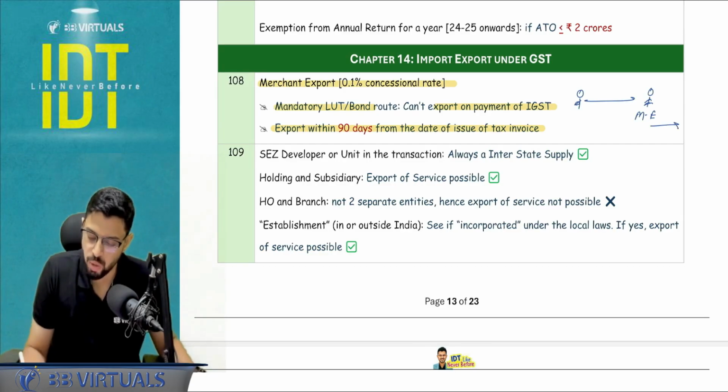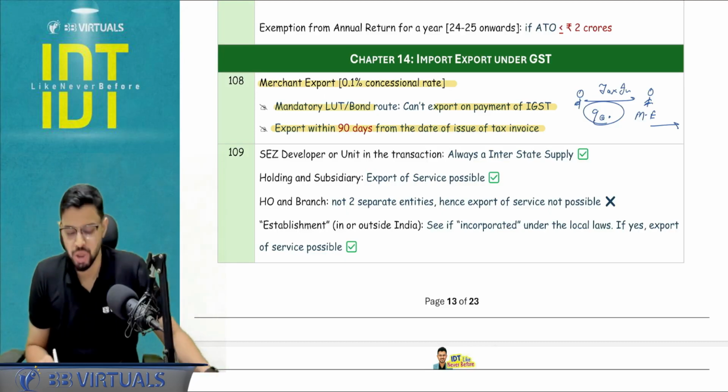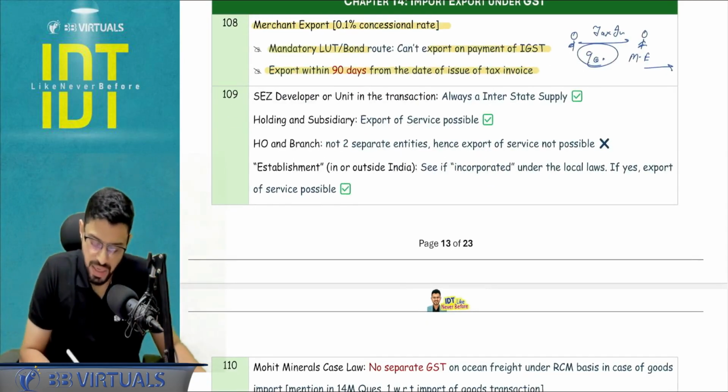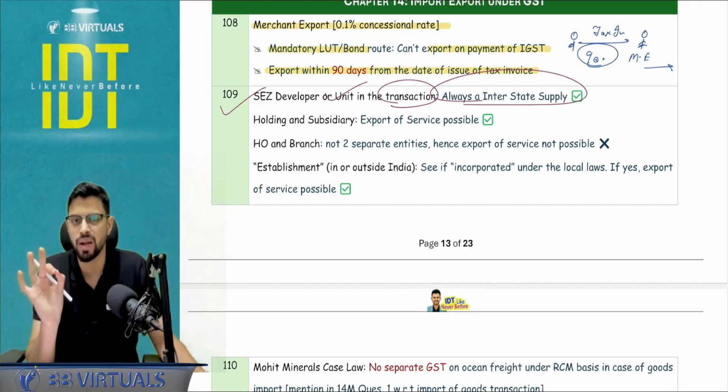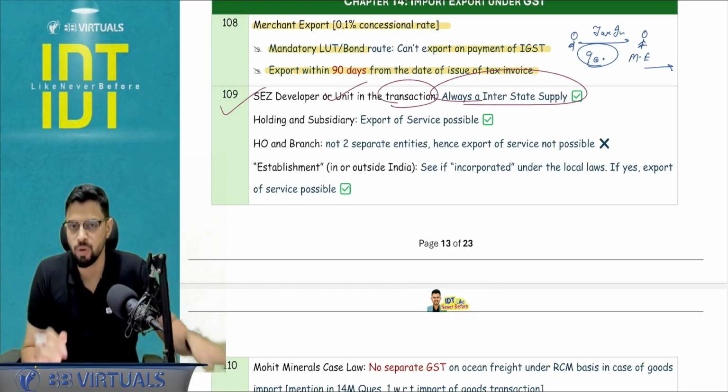So he has to export within 90 days from the issue of tax invoice. So here the tax invoice will be issued within 90 days. He has to ensure the export is done. If SEZ developer or SEZ unit is involved in the transaction, it is always and always going to be an interstate supply. Specific law will prevail over general law.